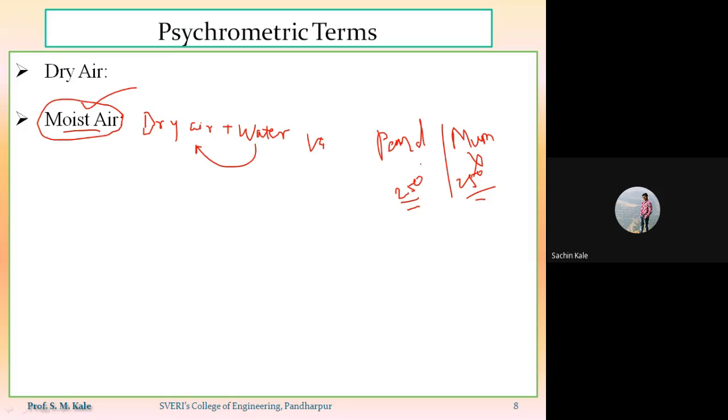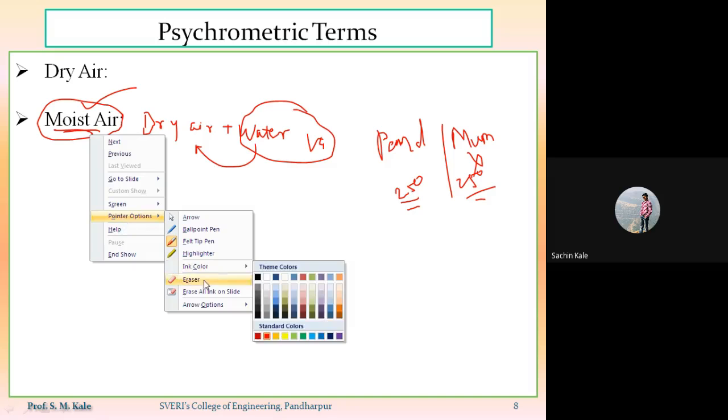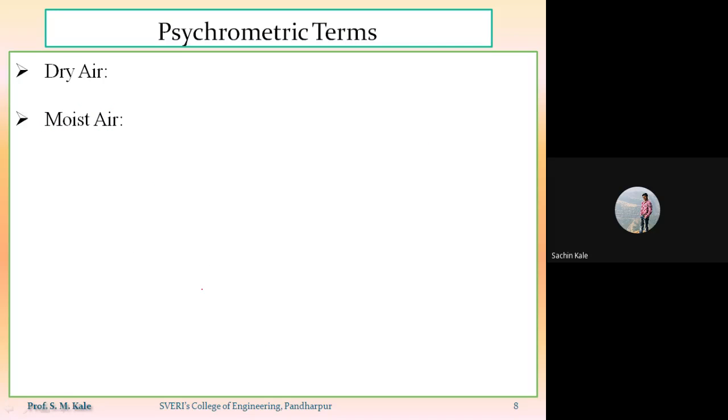That is because the amount of water vapor present in the dry air depends on the humidity also. So this is the term called moist air.